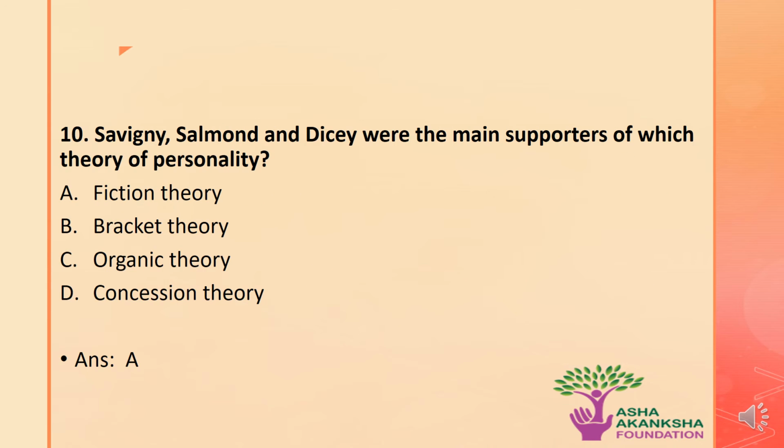So now let's go to the next question. Salvini, Salmond and Dicey were the main supporters of which theory of personality? The options are A. Fiction theory, B. Bracket theory, C. Organic theory, or D. Concession theory. The correct answer to this question is option A. That is, Savigny, Salmond and Dicey were the main supporters of the fiction theory of personality.